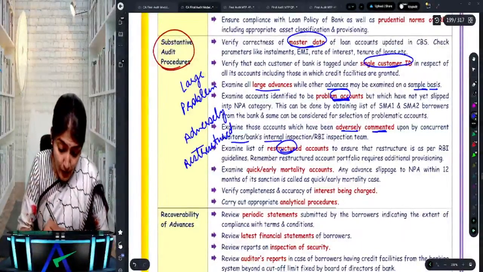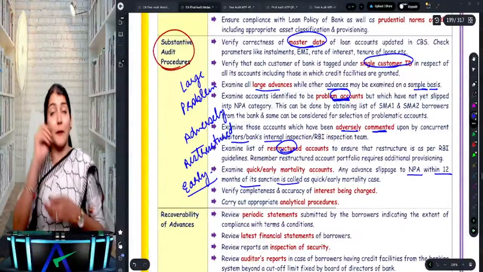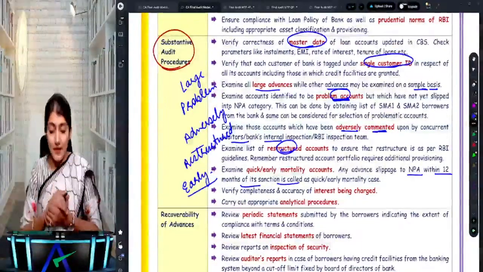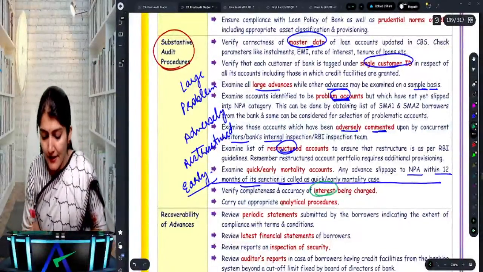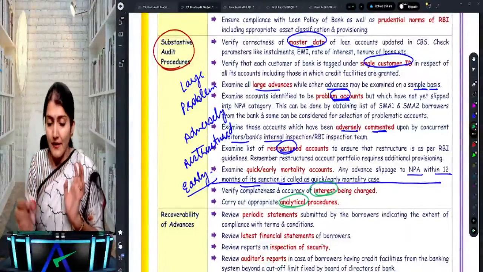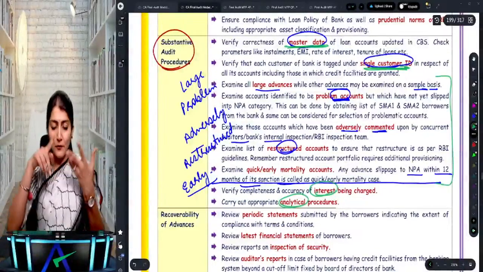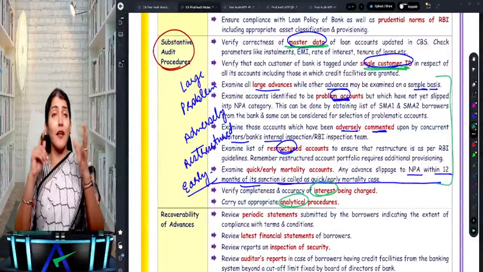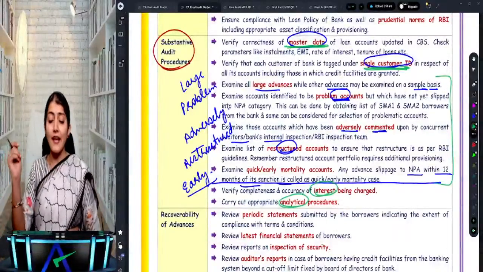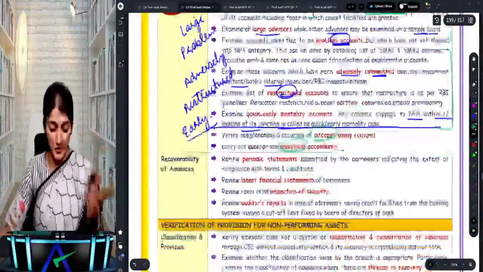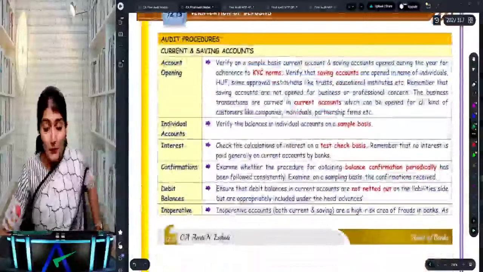Then you need to examine the quick or the early mortality account. That is, within 12 months of the sanction of the loan, it is becoming an NPA. So that is called a quick or an early mortality account. And apart from that, you need to check the completeness and accuracy of the interest being charged and carry out the appropriate analytical procedures. So first point, master data and single customer ID. Then you have the large accounts, problem accounts, adversely commented upon accounts, restructured accounts, and the quick or the early mortality account. And then the completeness and accuracy of the interest being charged and the appropriate analytical procedures.